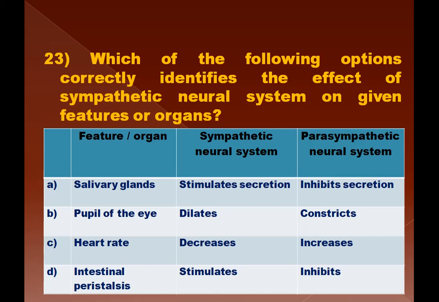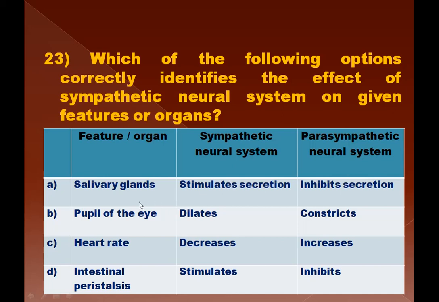Question number 23. Which of the following options correctly identifies the effect of sympathetic neural system on given features or organs? So in the table here, features or organs are mentioned, and sympathetic neural system and parasympathetic neural system, their actions are also mentioned.